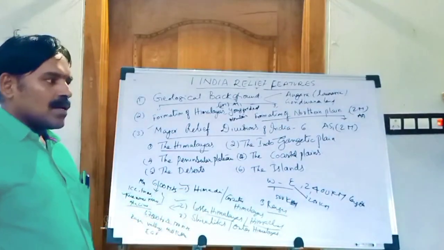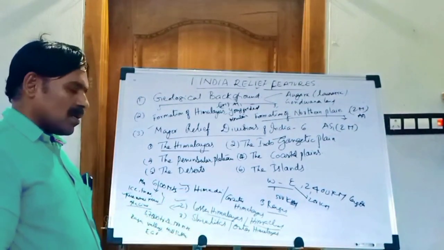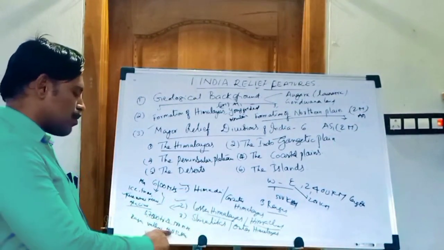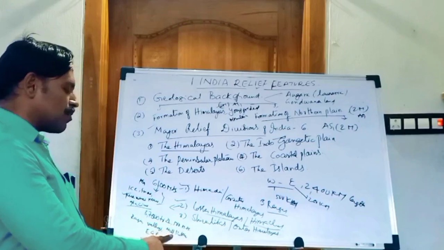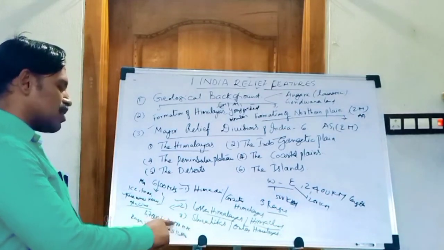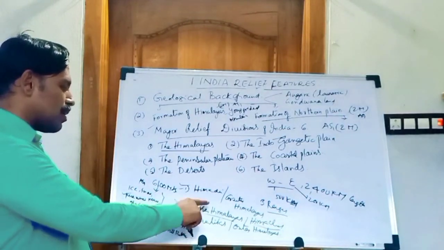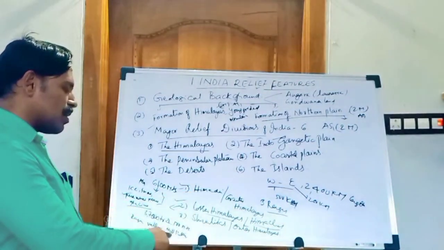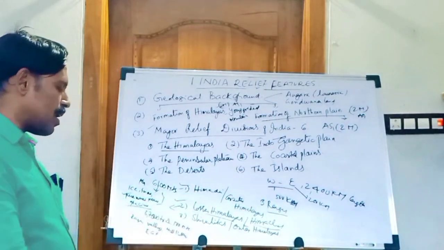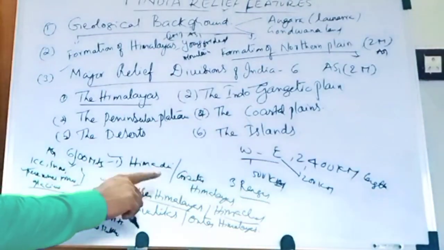That is Mussoorie, Nainital, Ranikhet and Simla. These are located in the Lesser Himalayas. Simla is located in Himachal Pradesh. Mussoorie, Nainital, Ranikhet are located near Dehradun.